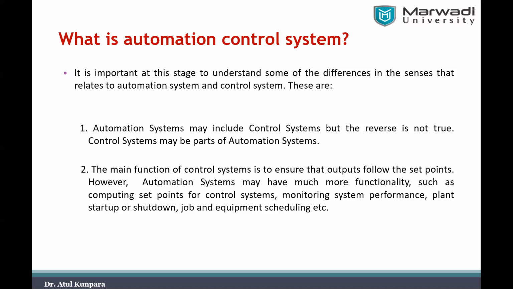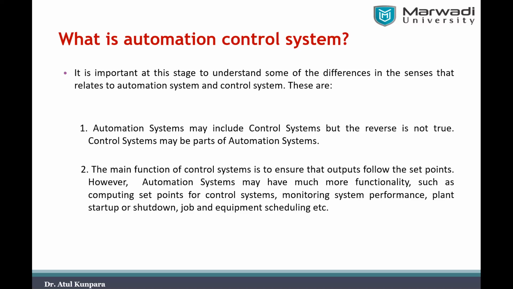That means the automation system is a larger system which involves control systems at various places. For example, you have a control system for controlling the door opening and closing position. That control system is there in your automation system, but that automation system is not just to open and close the door, right?